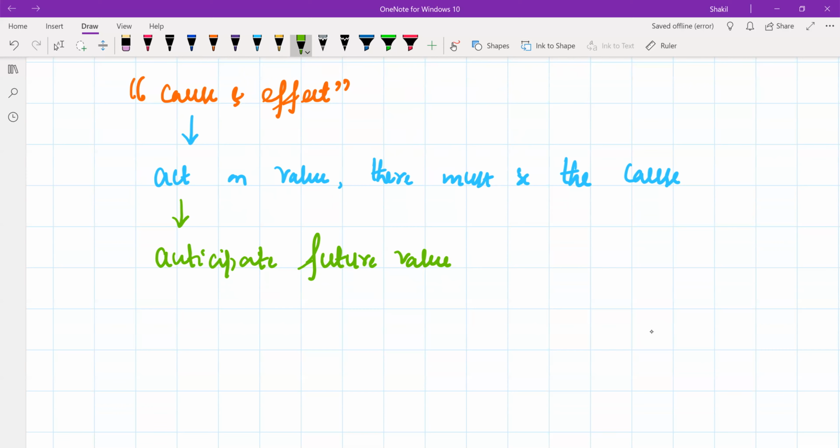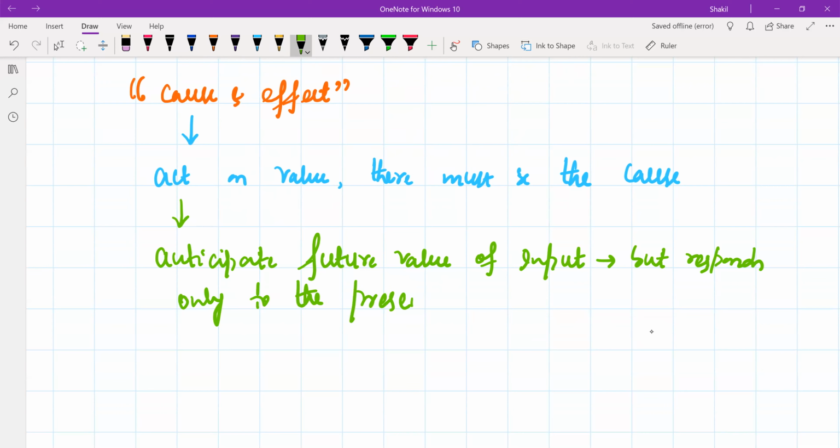It does not anticipate the future values of the input, but responds only to the present value or present input.